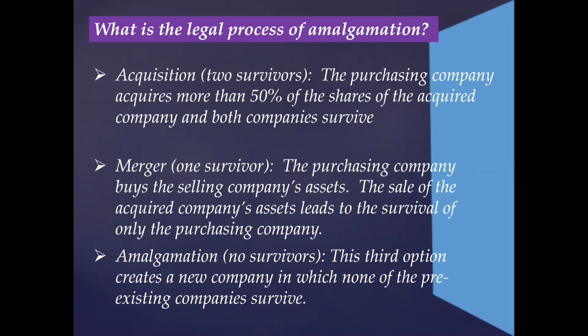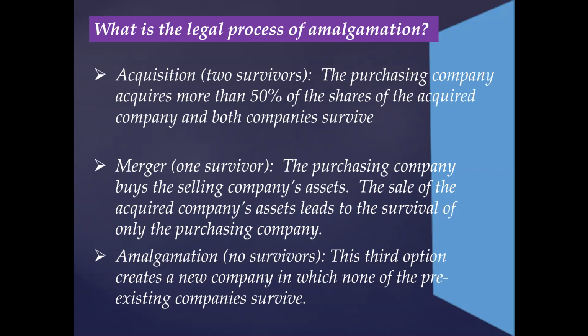An amalgamation is, in fact, a specific subset within a broader group of business combinations. There are three main types of business combinations. It's important to understand the subtle differences when talking about mergers, acquisitions, and amalgamations. The first one is acquisition, that is, two survivors. The purchasing company acquires more than 50% of the shares of the acquired company and both companies survive. Merger, one survivor. The purchasing company buys the selling company's assets. The sale of the acquired company's assets leads to the survival of only the purchasing company.